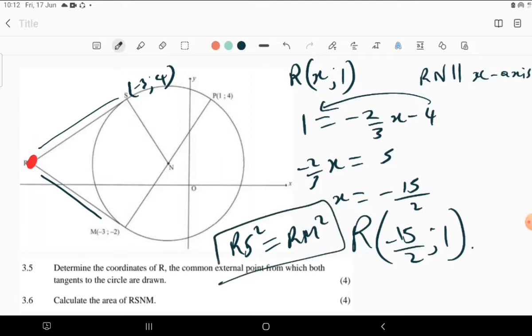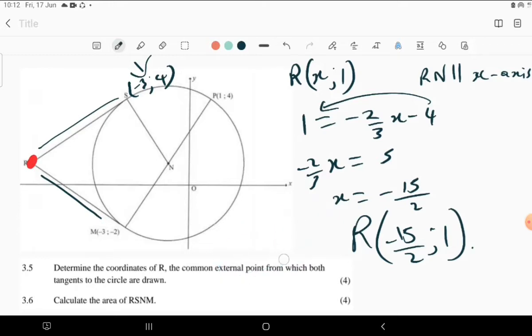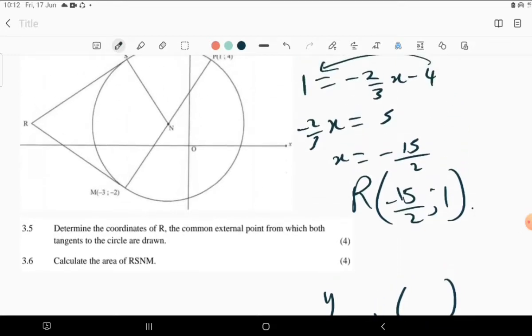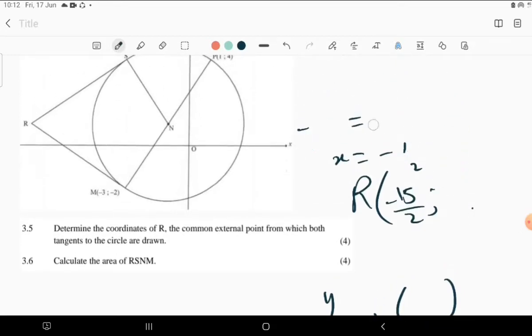Then the x value for both terms is just negative 3, so you get rid of x and solve for y. I really don't want to go there because we have already done a lot in this one question. So let's go to question number 3.6.